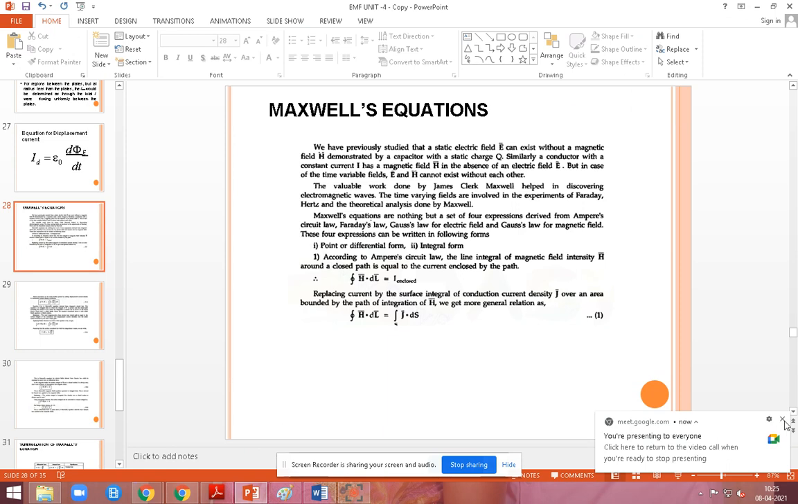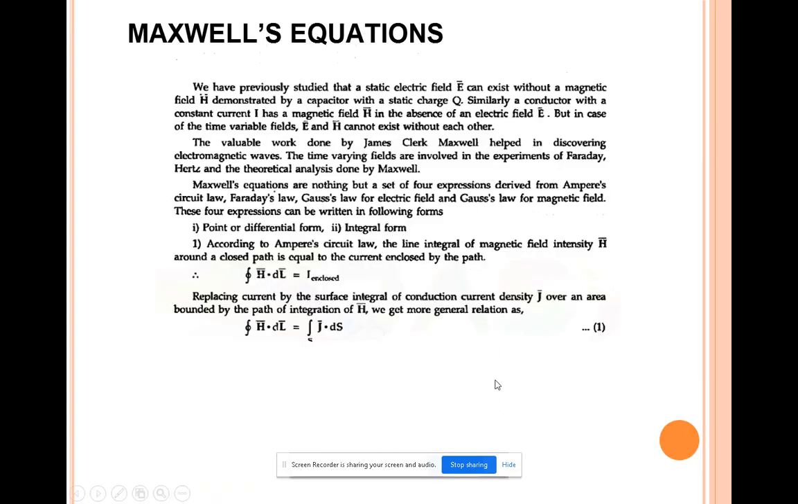So today we are going to see about Maxwell equations. So four Maxwell equations are available. Previously we studied about the static electric field as well as the magnetic field. Static electric field and static magnetic field.